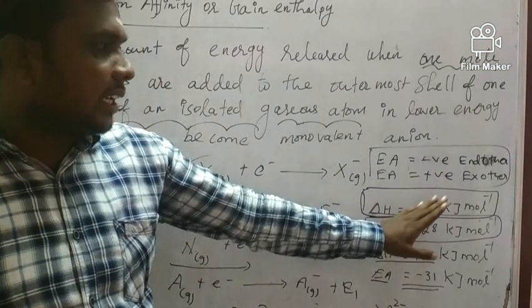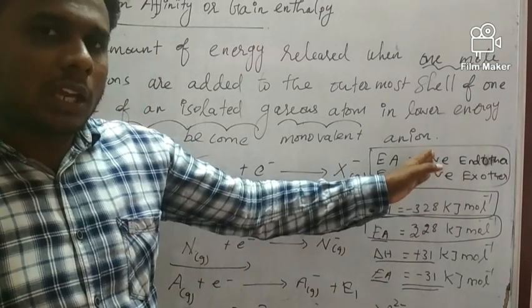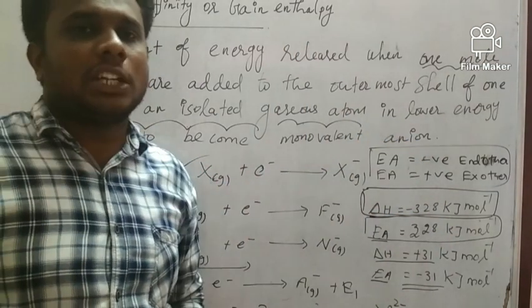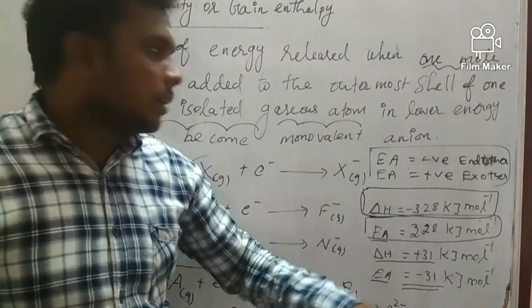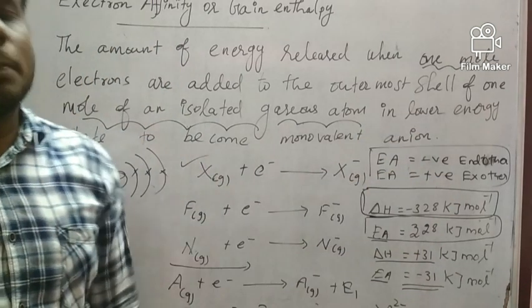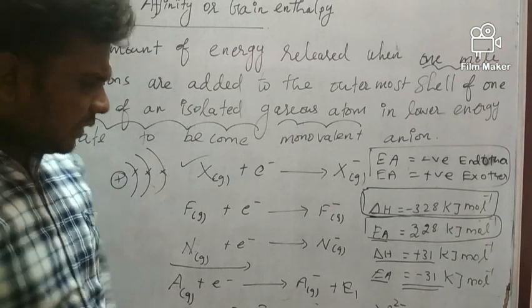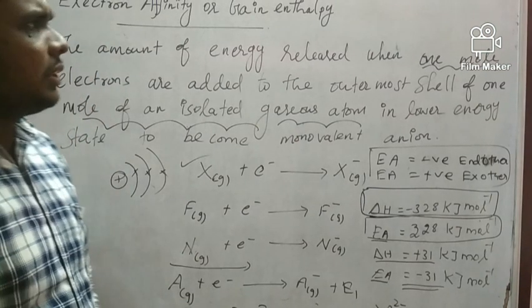Apply the opposite. Delta H positive means electron affinity is negative, and delta H negative means electron gain enthalpy is positive. Please note this. So then, this is actually called what?